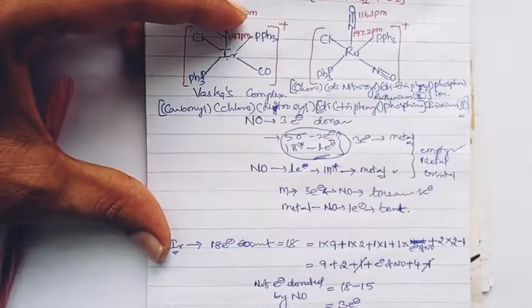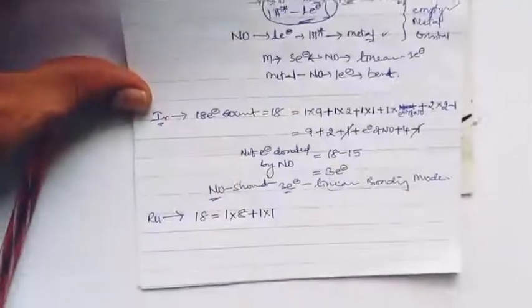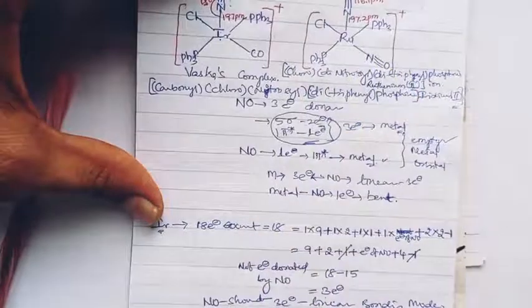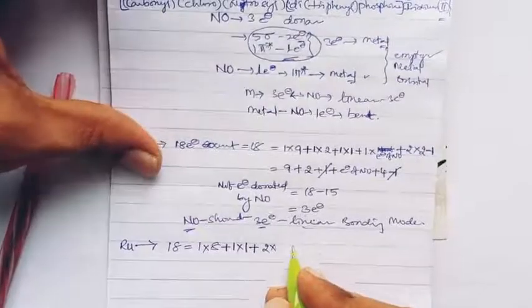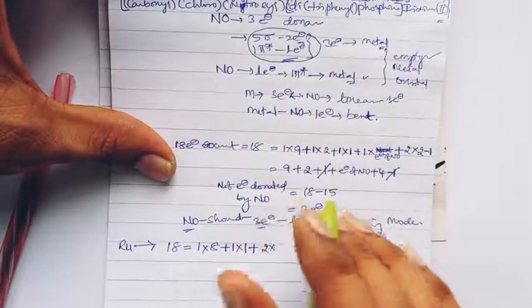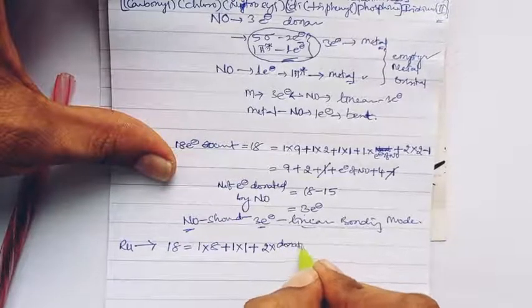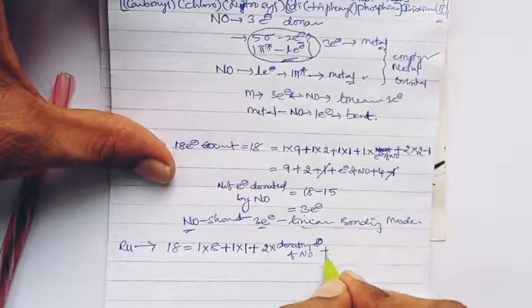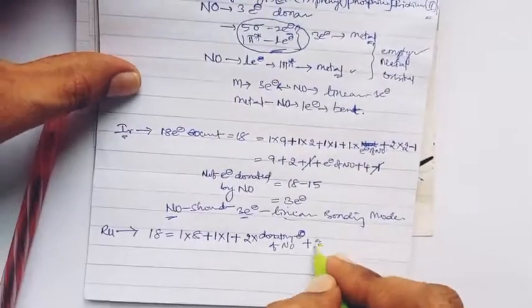So initially, chlorine is only 1 in the ruthenium complex, and 1 into chlorine donating electrons is 1, plus coming to nitrosyls, there are 2 nitrosyls here, and their electron donation capacity is the question mark, the donating electrons of nitrosyl, plus 2 triphenylphosphine sites.